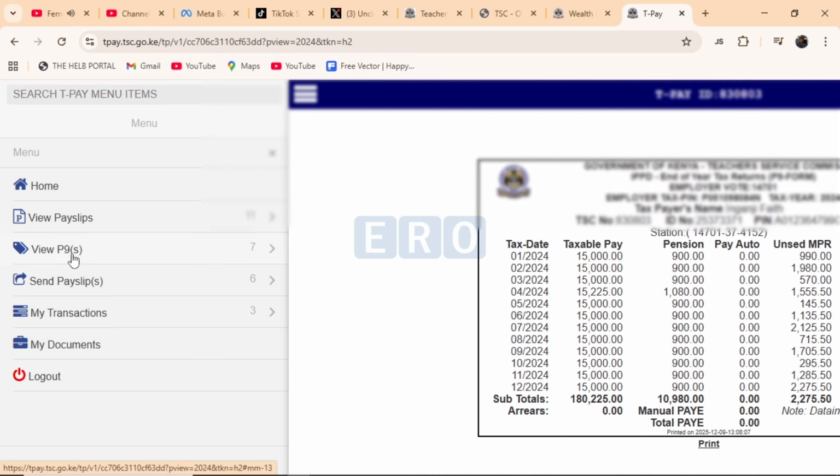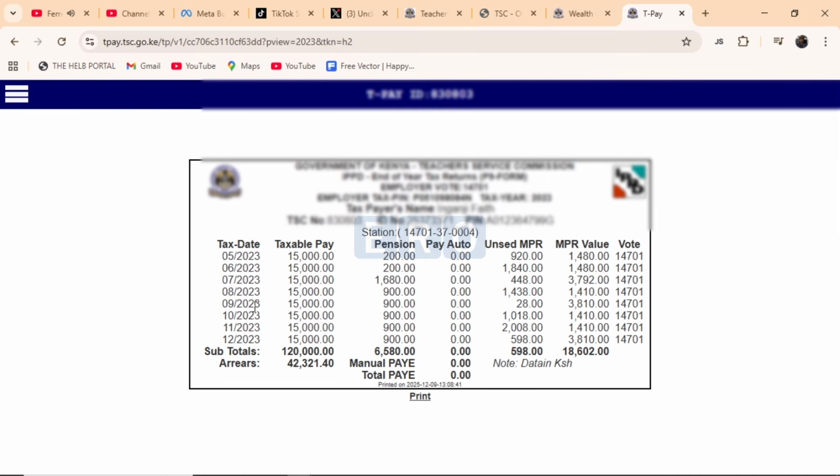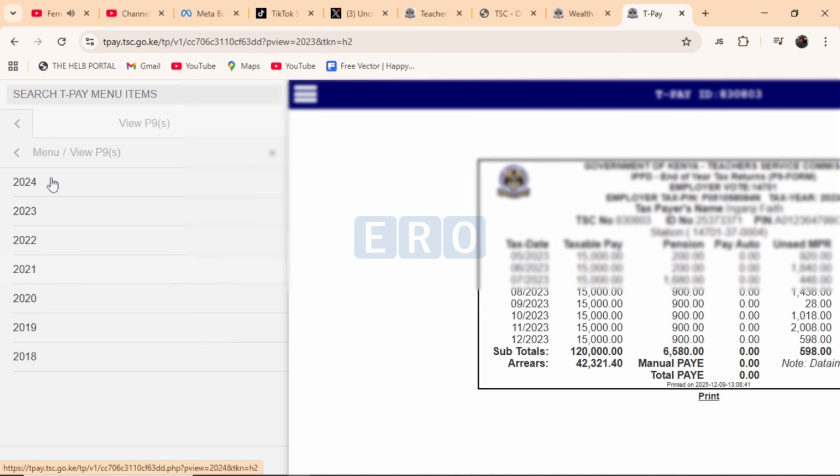Then come to, again, view payslips, and now click on 2023. And here in 2023, we are taking the month of November and December. Remember, it begins November 1 to October 31st, 2025. So we are going to take November and December in this case. So you will add the two figures and then come back to view P9. And when you check here, we do not have the P9 form for 2025. So you'll go back and now use the payslip.